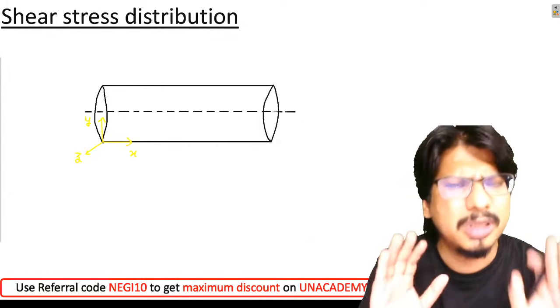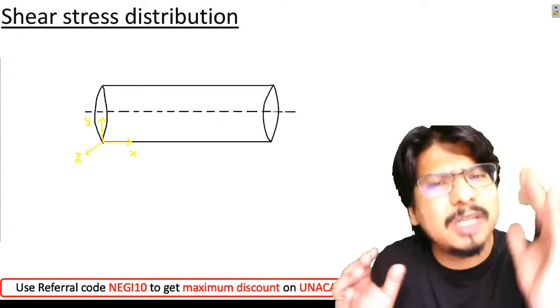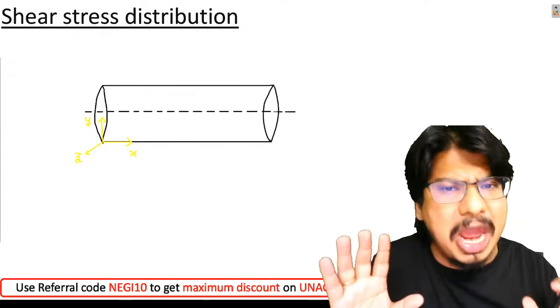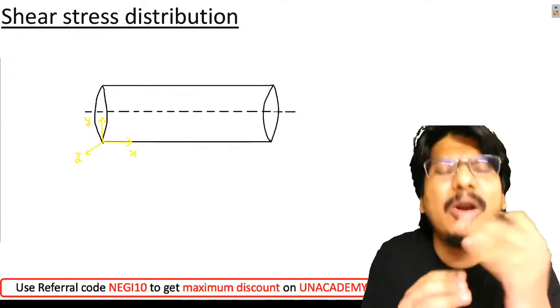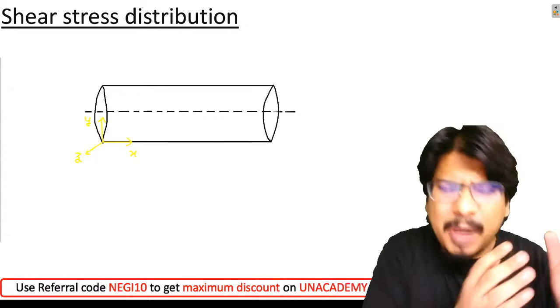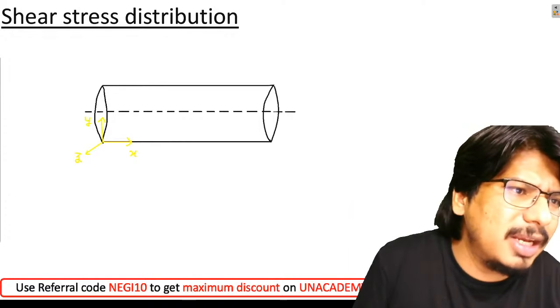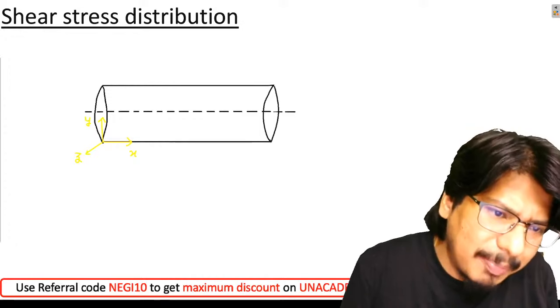Let us suppose for the analysis purpose, I'm assuming a small fluid element, a small cylindrical fluid element which is passing through this pipe. Okay, तो देखो analysis के लिए मैंने एक fluid element ले लिया बेटा. Please observe.